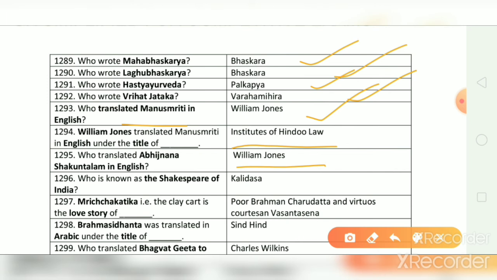Who is known as the Shakespeare of India? And the correct answer is Kalidasa. Mrichakatika, that is the clay cart, is the love story of whom? And the correct answer is it is a love story of poor Brahman Charudatta and virtuous courtesan Vasanta Sena.